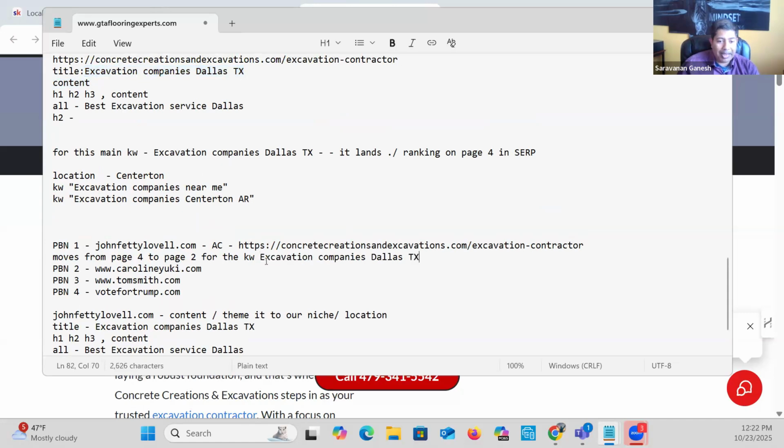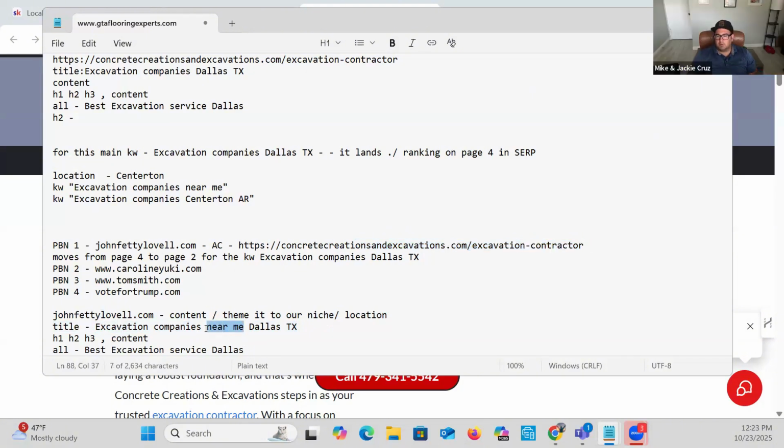Why would it move? Because the on page for this is excavation companies, Dallas, Texas. As far as you have the title, the main keyword they're looking to rank here, that's going to help. If you want to rank for near me, you can put excavation companies near me, Dallas, Texas. But most likely, even if you don't put the near me in the title, because the main site's GMB location Google knows is in Dallas, it'll come up with a near me. But if you want to put that, you can put this also. Okay. Make sense? So it's moved from page 4 to page 2.